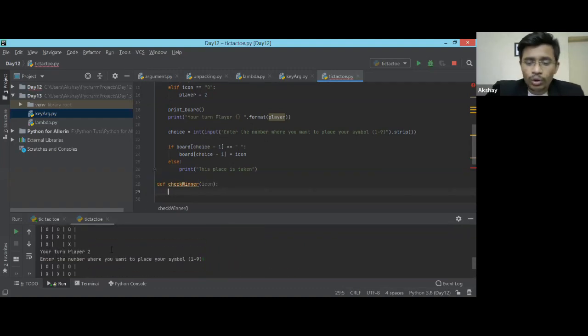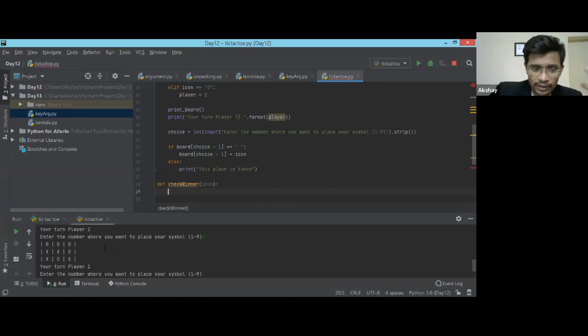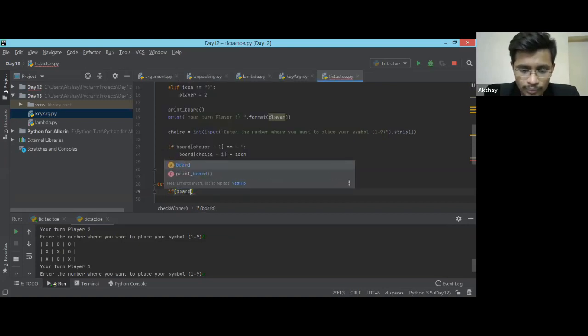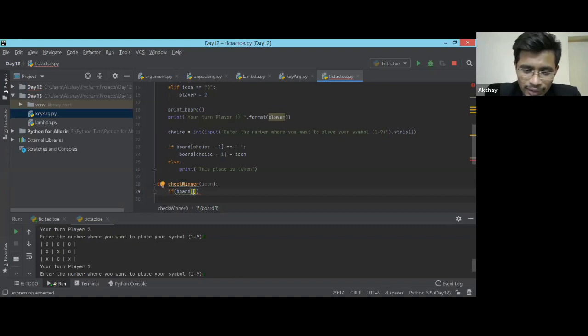So what will be the winning condition? There will be 9 winning conditions, right? 8 or 9? 8, I guess. 8 winning conditions. I just want from your side a number which I need to put over here. Okay, so if board of... 10 conditions. Okay, perfect, Vidita. I'm not sure. I haven't played this game, so I'm not aware of this.